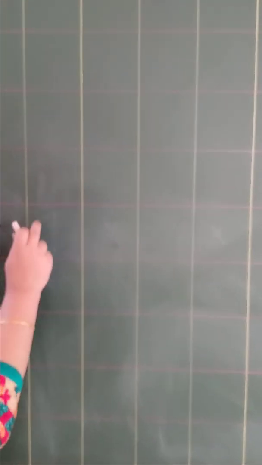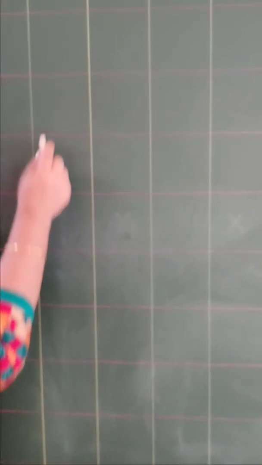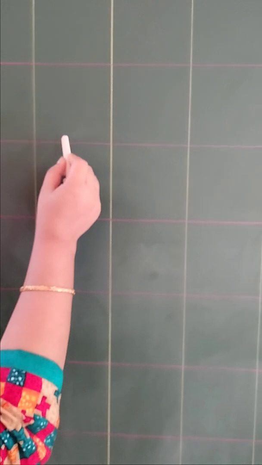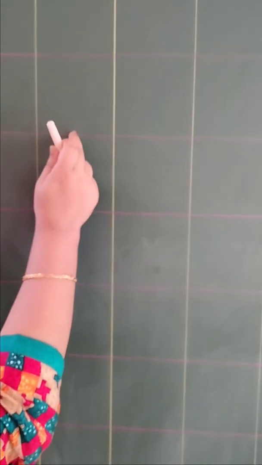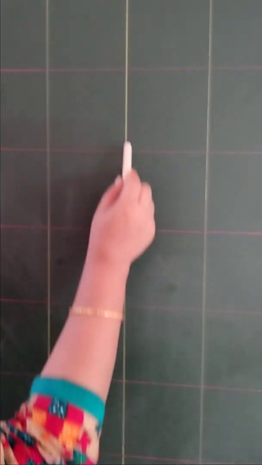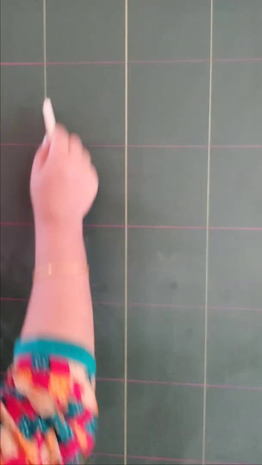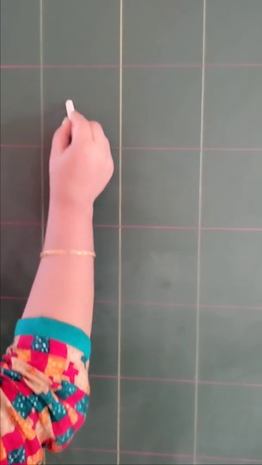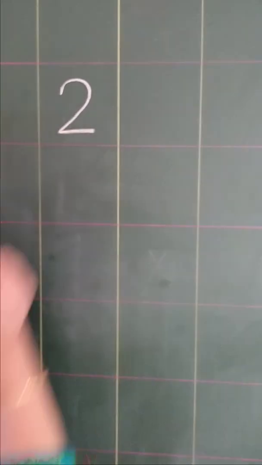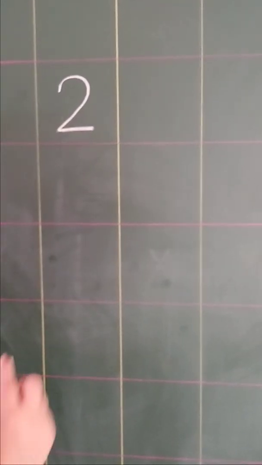Now see, I am going to use this blackboard to make you understand. These are the square boxes. So whenever the child is writing, the child is not supposed to touch these lines, the top, bottom, left and right. The child has to write absolutely at the center like this. This is the exact formula.